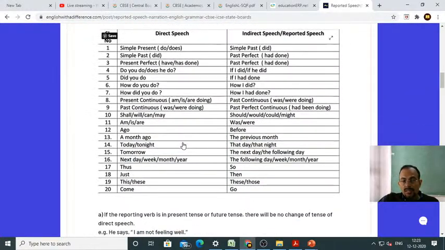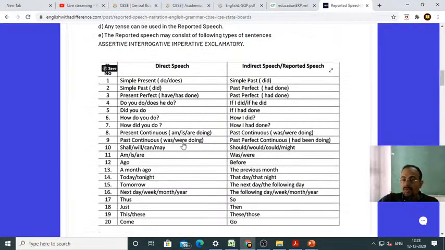Okay, it is very important in reported speech to identify the tense. If you identify the tense, then it is very easy for you to convert it to reported speech. Understood? Because if you don't know how past continuous tense looks, then it is difficult for you to convert it into past perfect continuous tense, right? You have to know the structure of past continuous tense, that I was going, we were going. This is what past continuous tense is all about, right? So you need to identify the tense by seeing the example of the sentence in the question.